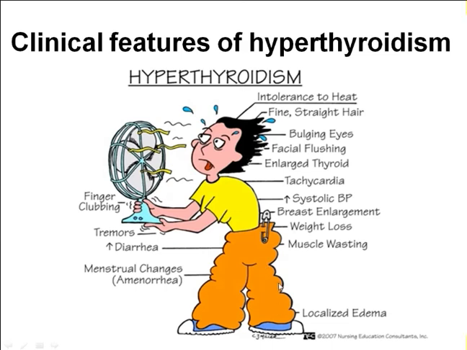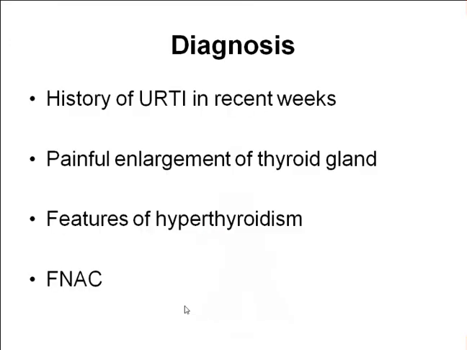They can have localized pedal edema, menstrual changes in female patients. In hypothyroidism you have constipation; here you can have altered bowel habit in the form of diarrhea. So the patient can come to you with these types of features.